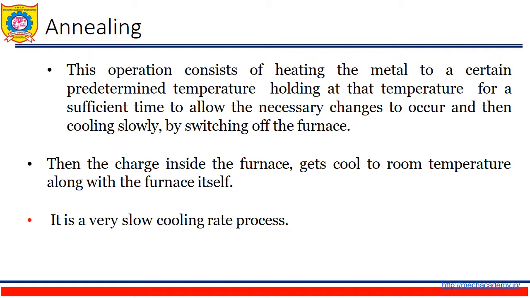For a sufficient time we allow it for the necessary changes to occur. So austenitization should occur, and then after the occurrence of the austenite phase in the steel, we are going to slowly cool the steel by switching off the furnace.